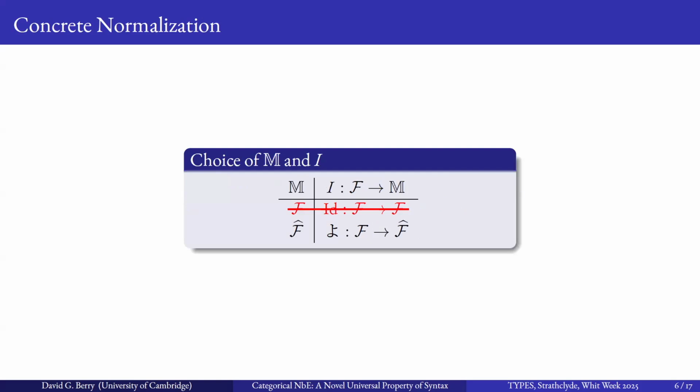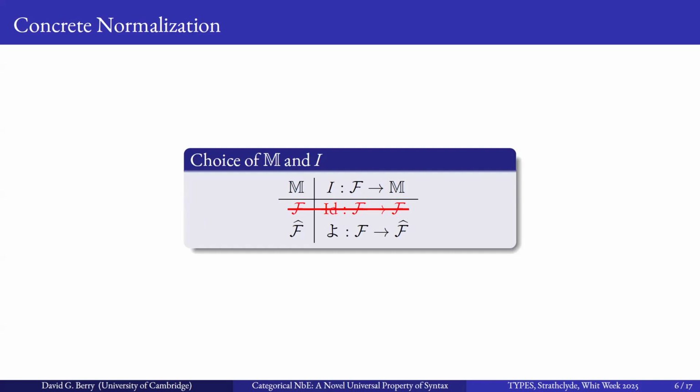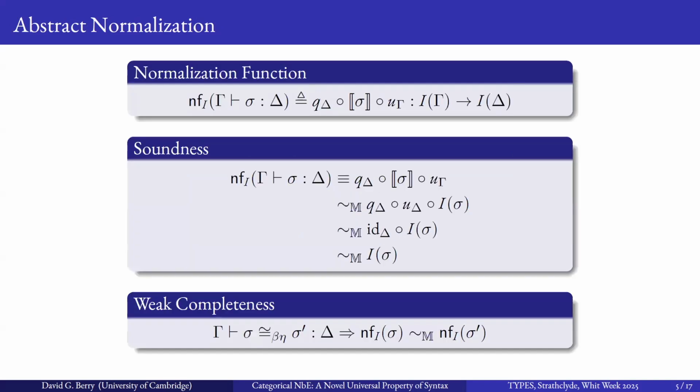And so we can go to some choices of our functor I. The identity functor doesn't work for normalization, but the Yoneda functor does, and that allows us to find a normalization function. And here's a bit of lying in that this normalization function would give you a natural transformation between Yoneda of gamma to Yoneda of delta. So we can instantiate that at gamma and then apply the identity substitution to actually get our final term out.